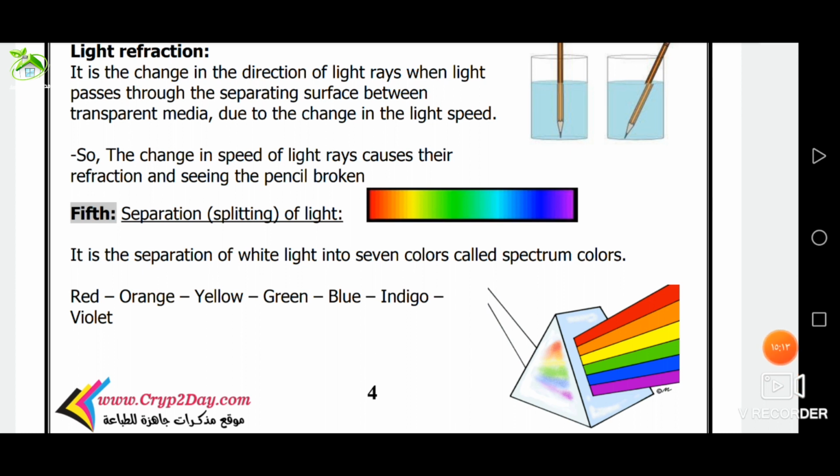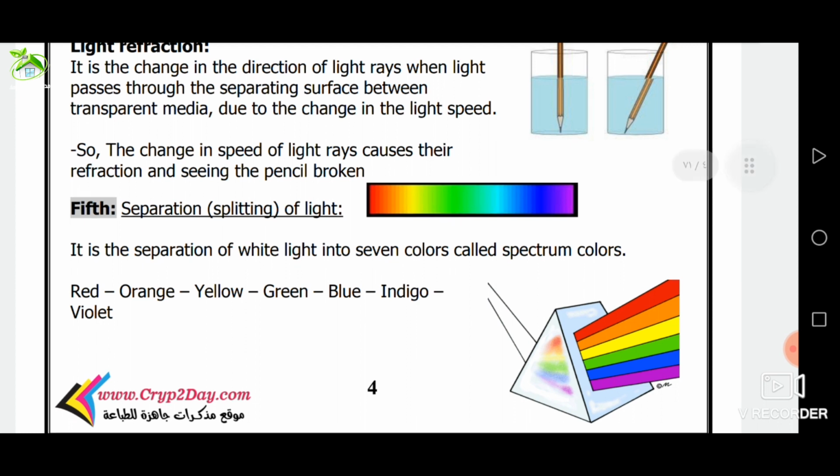Sunlight can be analyzed into 7 spectrum colors by glass prism or by drops of rainwater. The drops of rainwater act as transparent glass prisms and separate sunlight into 7 spectrum colors.